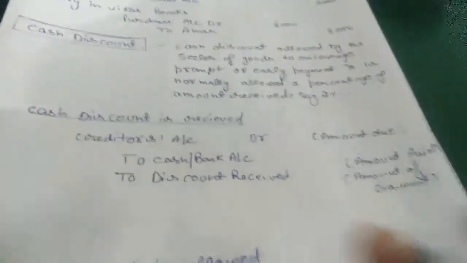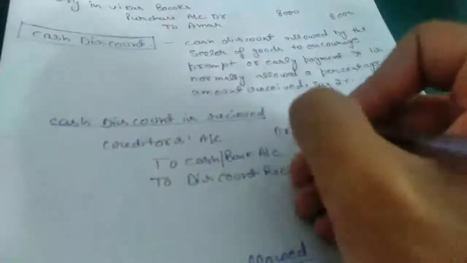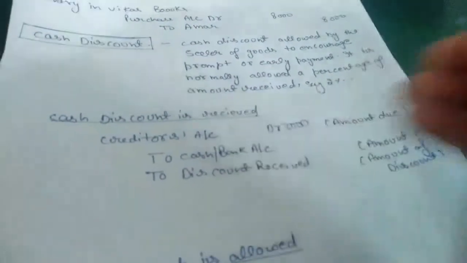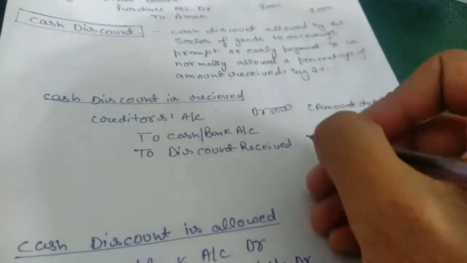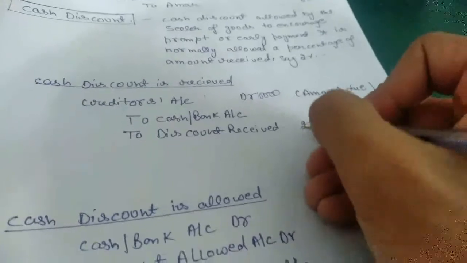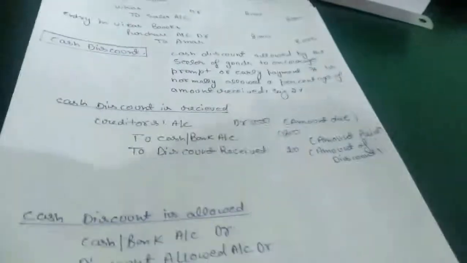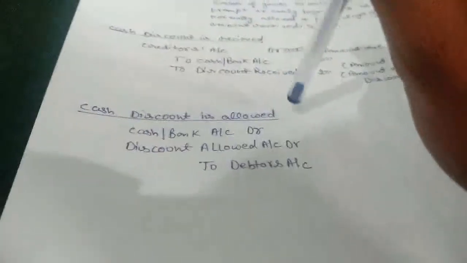Let's take an example. We need to pay 10,000 to one of our creditors, but he allowed a 2% discount to us. It means 2% of 10,000 is 200. So how much do we need to pay now? It is only 9,800.